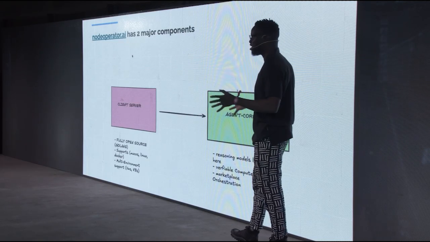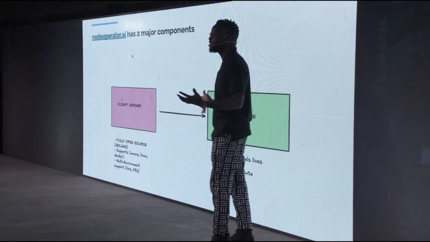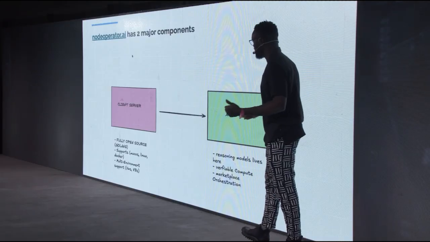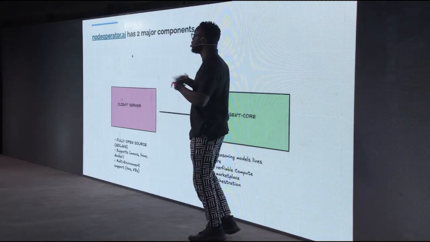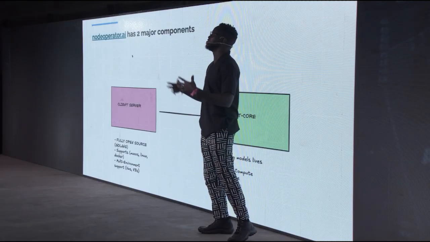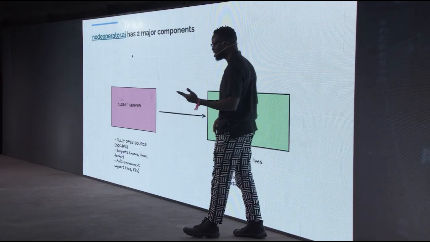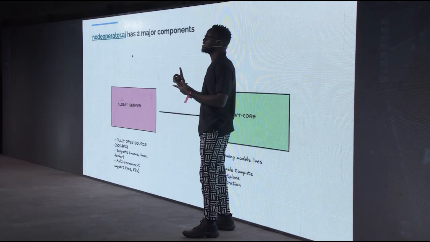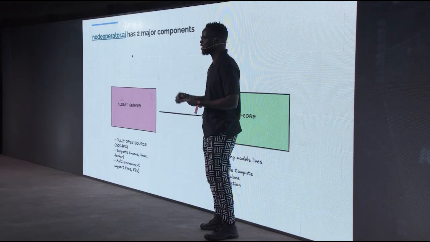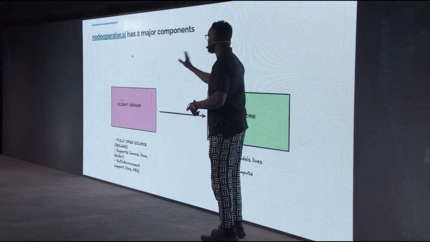There is the client server, and then there is the agent core, which is the brain of the agent, right? So the client server is basically open source. We are going to release that soon. It's open source for anyone to download and look into it. Currently, we support two interfaces, which is a terminal UI and Slack integration, like I just showed earlier. We are looking to integrate more, GitHub comments and Discord, but that's for the client side.